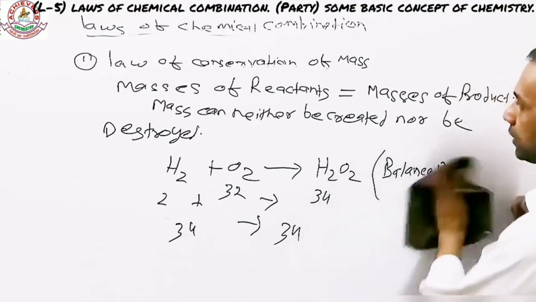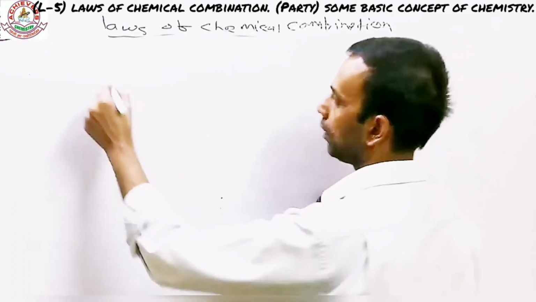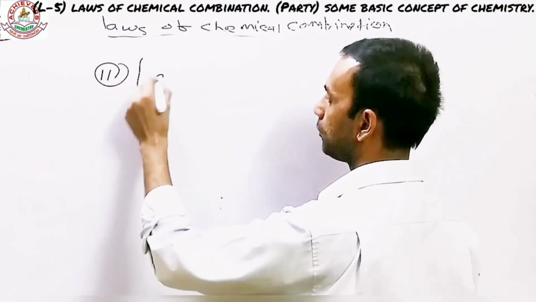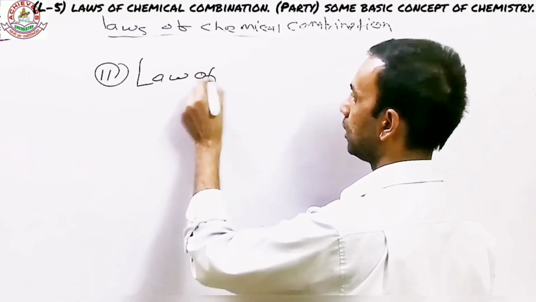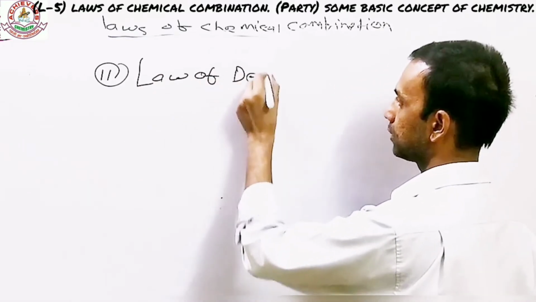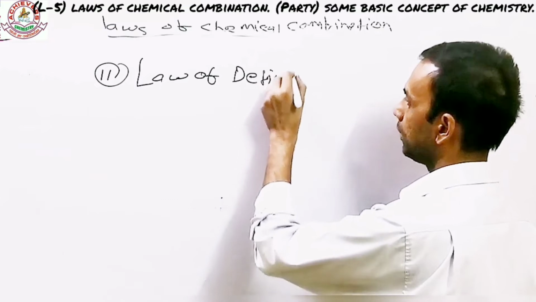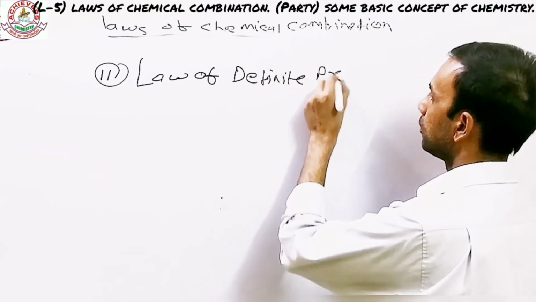Let's talk about the second one. It's called law of multiple proportion. Sorry, law of definite proportion. That's the second one. Law of definite proportion.